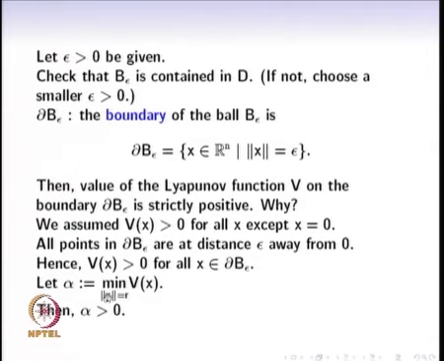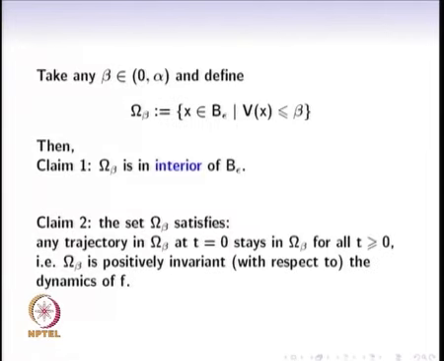Norm of x is nothing but the distance of x from the origin. For all such points, we will look at the minimum value that V takes and let alpha be that minimum value. So, we already know that alpha is strictly positive. Then we take any beta that is between 0 and alpha. In order to take this beta, it is required that alpha is positive, and alpha is the minimum that V takes on the boundary of the B epsilon ball.